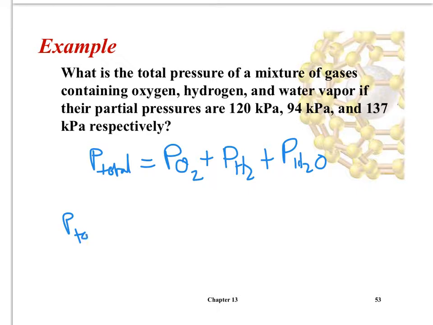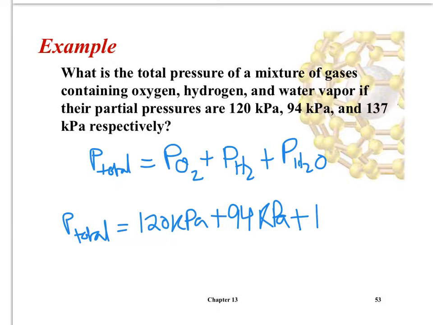So P total is equal to 120 kPa plus 94 kPa plus 137 kPa. And with sig figs, that is 350 kPa.